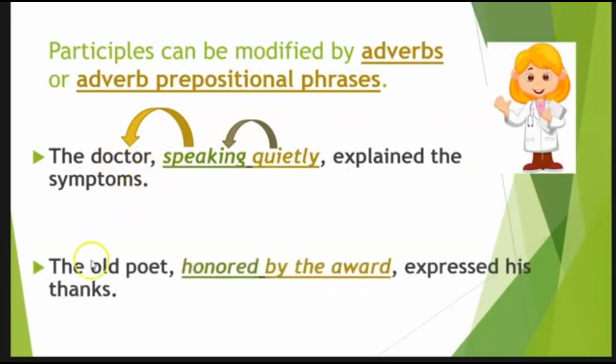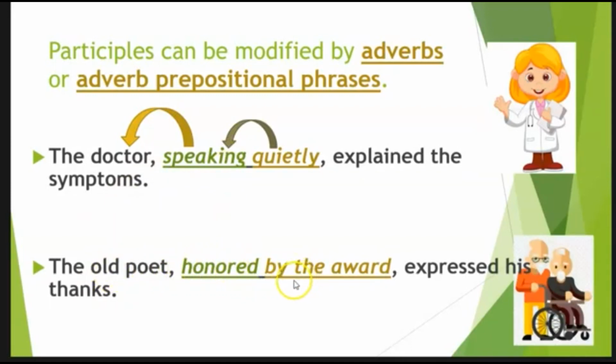Okay? Another example with a past participle instead of a present participle. Here, the old poet, honored by the award, expressed his thanks. Honored here is our past participle. It's the past participle of honor. It's modifying poet. It's telling us about the poet. By the award is a prepositional phrase. It's an adverb phrase telling us about honored, how he was honored. And so the whole thing becomes a participle phrase. They're linked together like cars in a train.